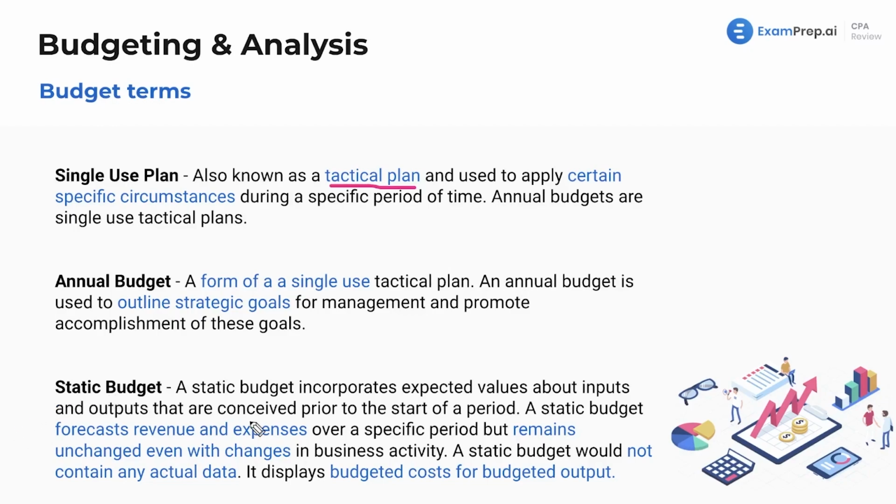Nope, not a static budget. It stays the same. So this does not contain any actual data, just budgeted data. It displays budgeted costs for budgeted output. Whereas, we'll see with our flexible budget, we're going to have budgeted with actual. So budgeted dollar amounts with actual units. That is something we'll see. That's the difference between static and flexible budget.